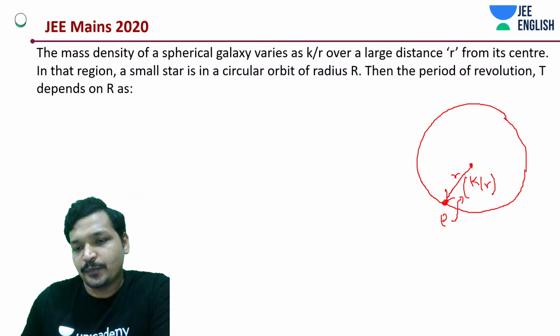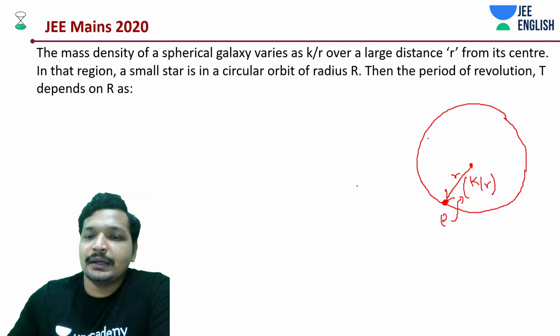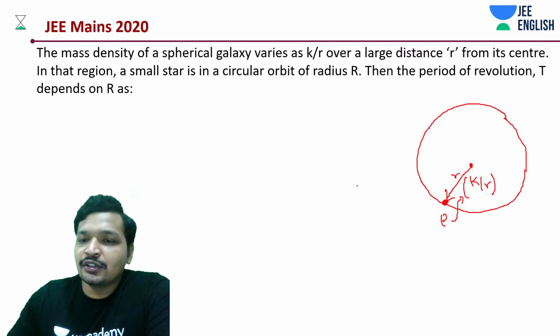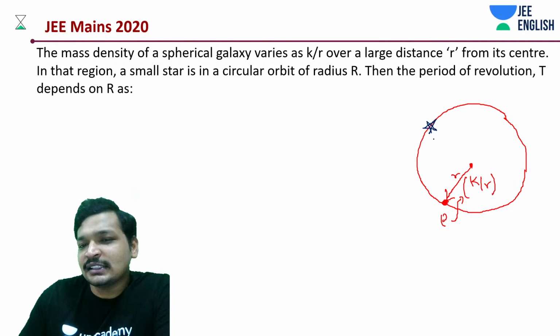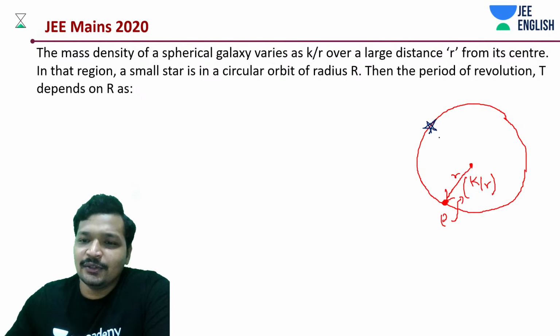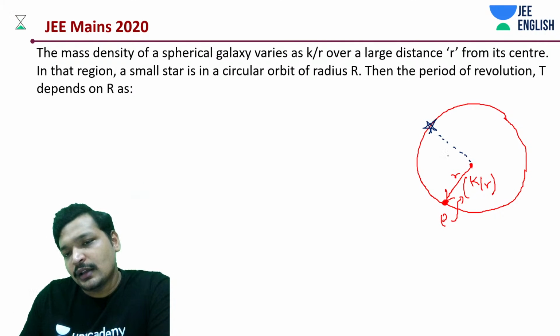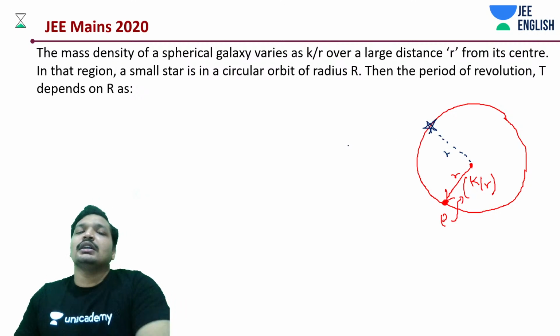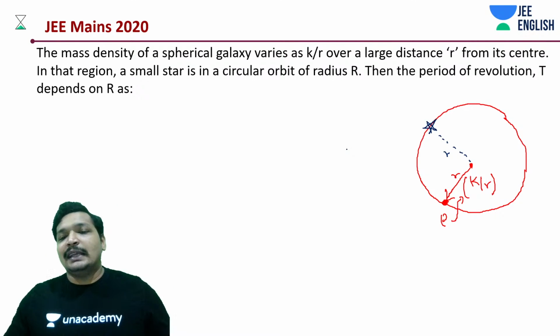Now the thing is, there is a star. You can assume this to be a point object actually. Let's take it as a star, but it does not matter. So now this star is at r distance. The thing is, how much gravitational force it is going to experience.